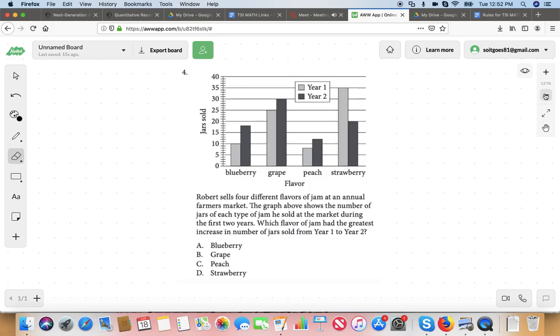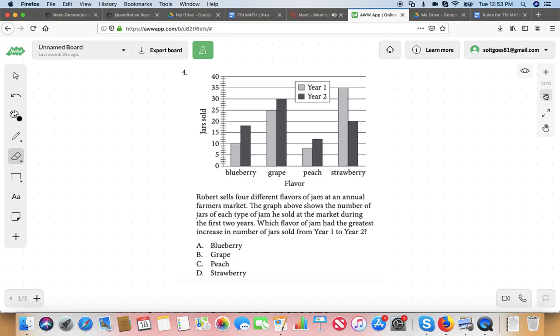Question number 4. Go ahead and read this for me, please. Robert sells 4 different flavors of jam at an annual farmer's market. The graph above shows the number of jars of each type of jam he sold in the market during the first 2 years. Which flavor of jam had the greatest increase in number of jars sold from year 1 to year 2? Okay. Let's start with some graph analysis here.